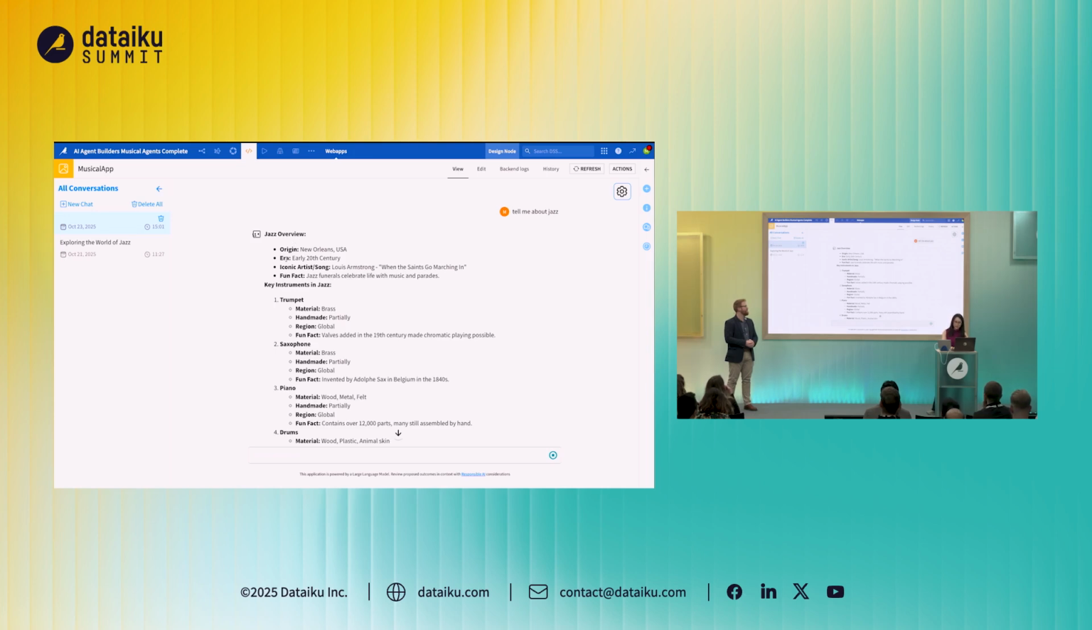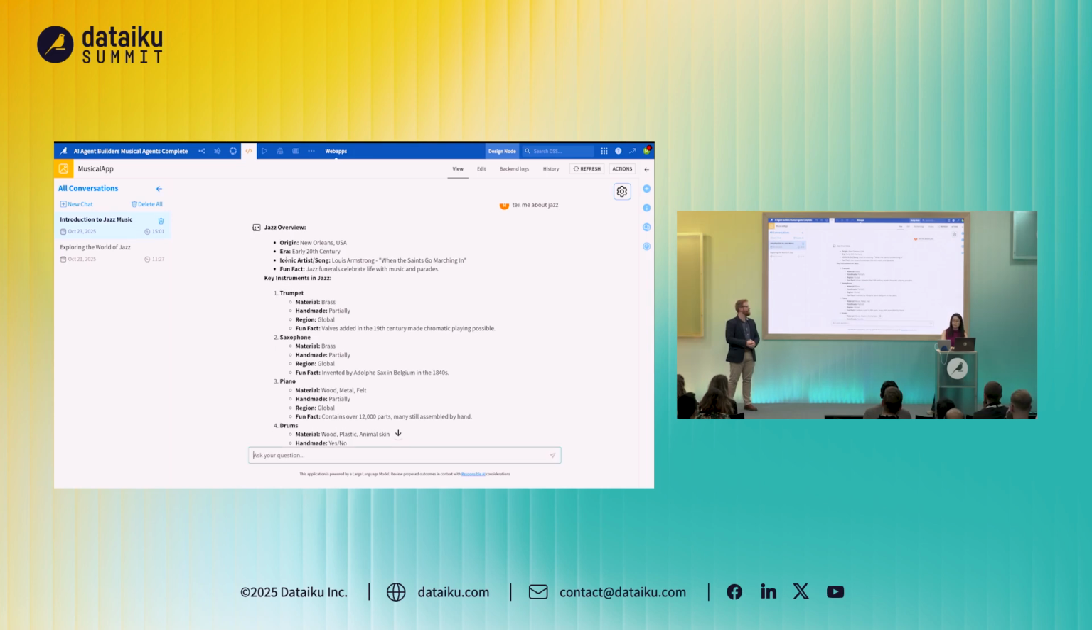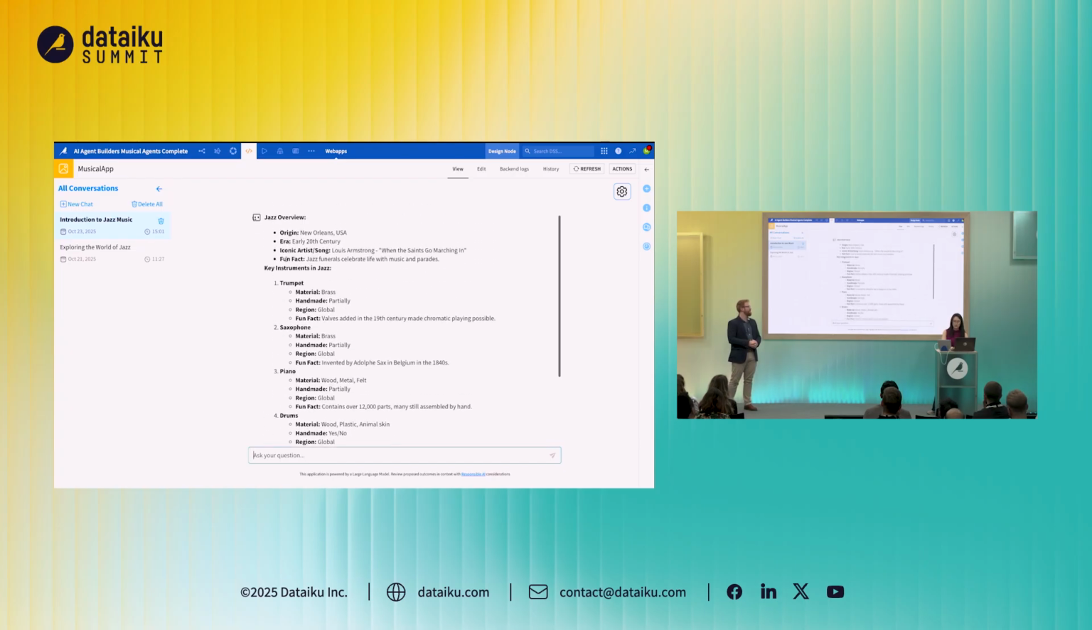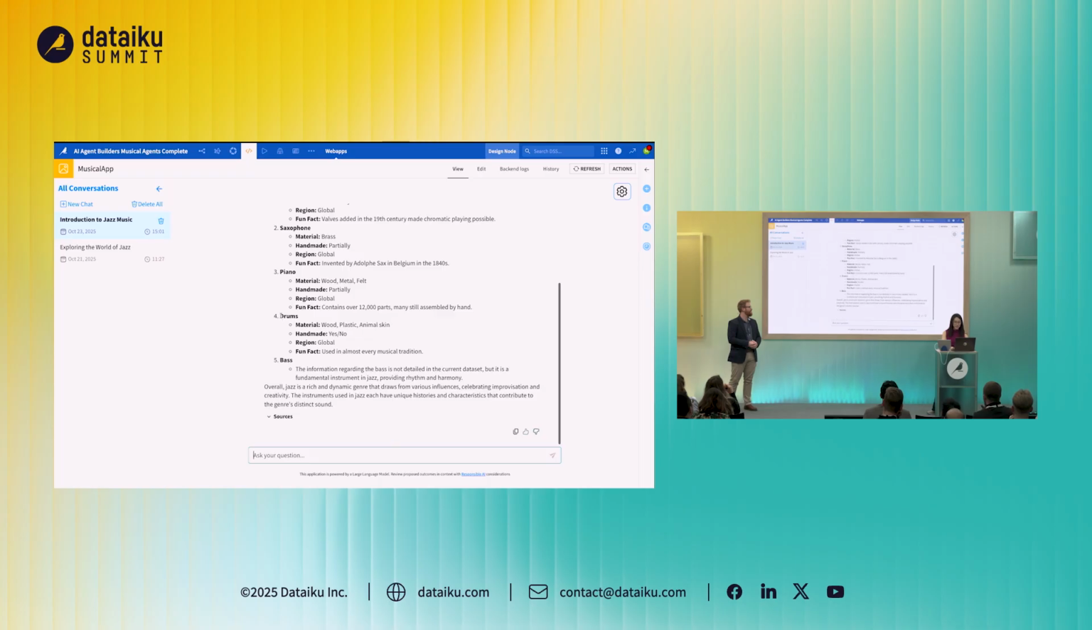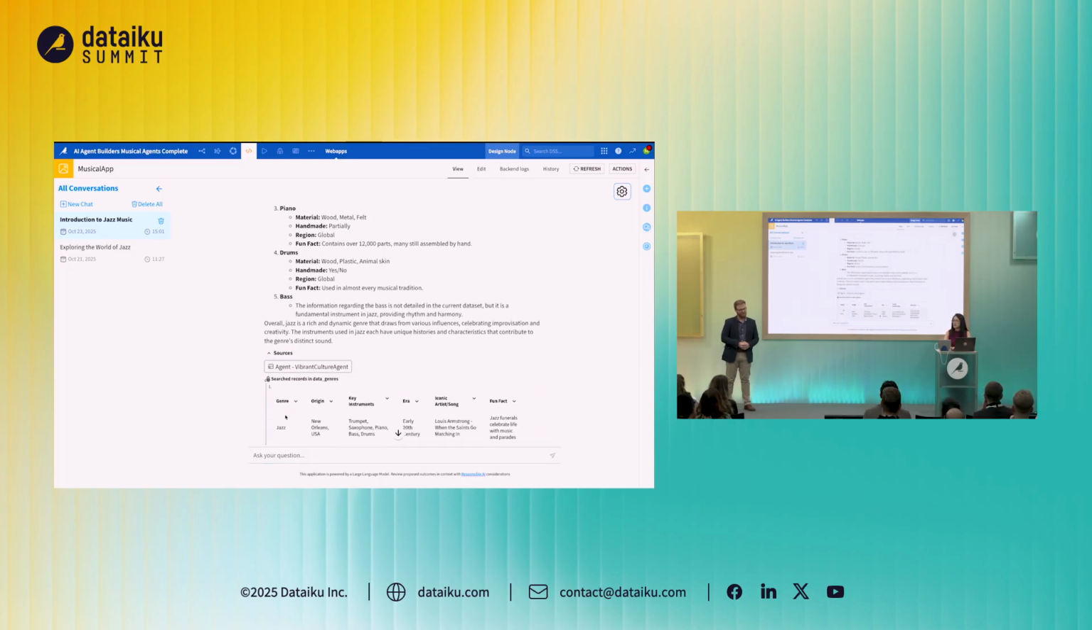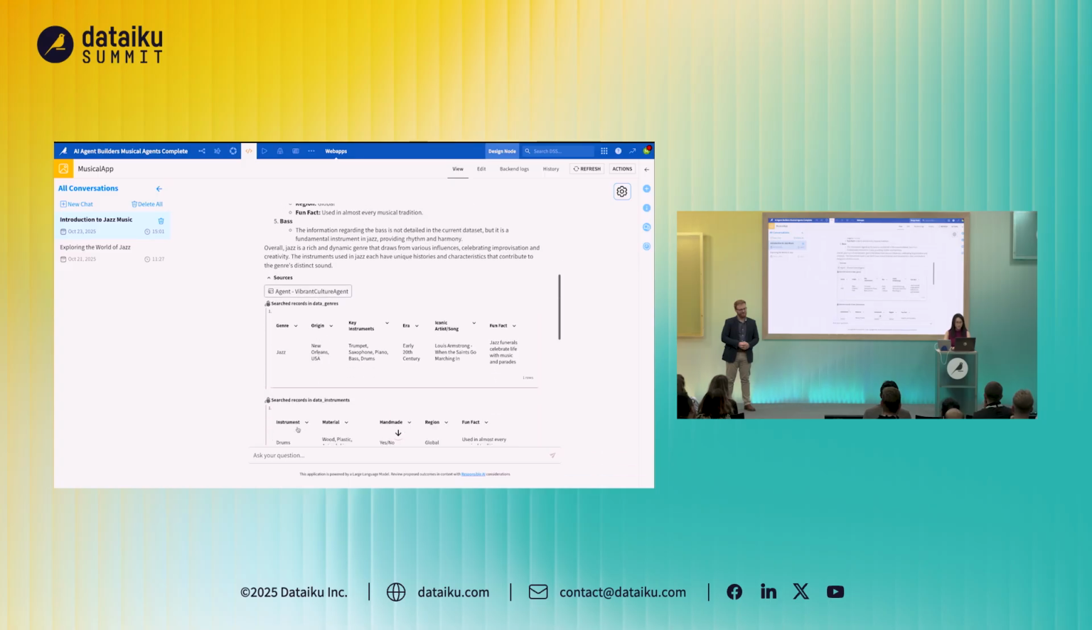We've got a nice overview of jazz originating from New Orleans in the USA. We've got some instrument details about what are the most prominent instruments used in jazz. And it's a nice dynamic and rich genre that draws from various influences. So this is really nice as we're starting to explore. And we can also see the source and where this has prompted and come from.